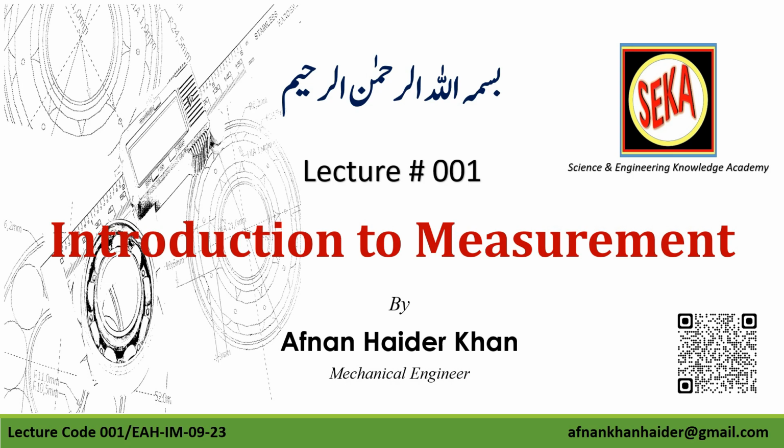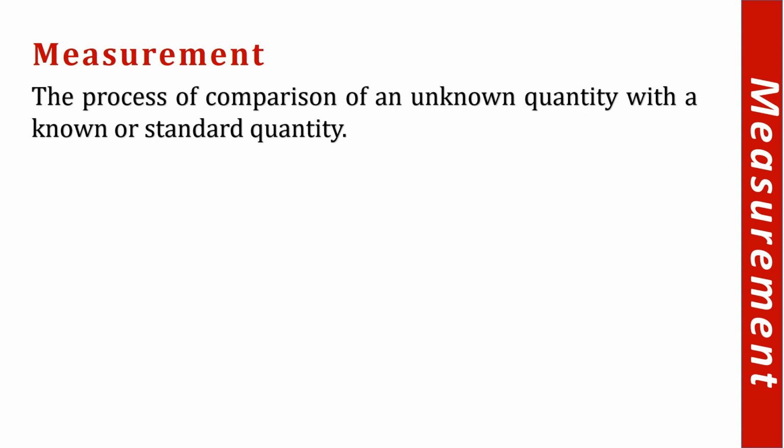Today we are going to discuss measurement. Now, what is measurement? Whenever we compare an unknown physical quantity with a known or standard physical quantity, this process is called measurement.